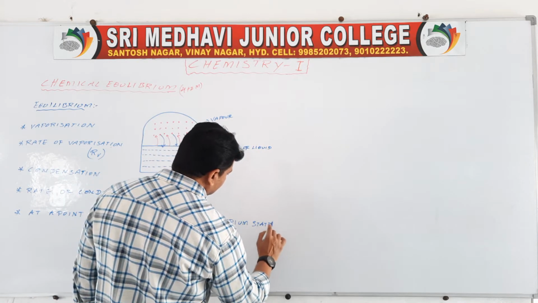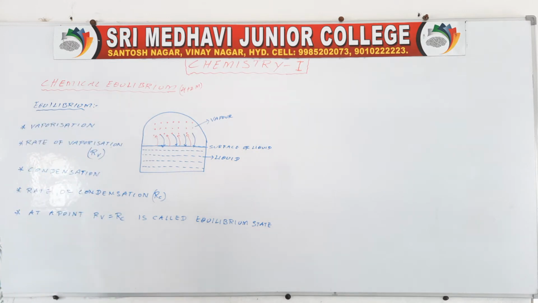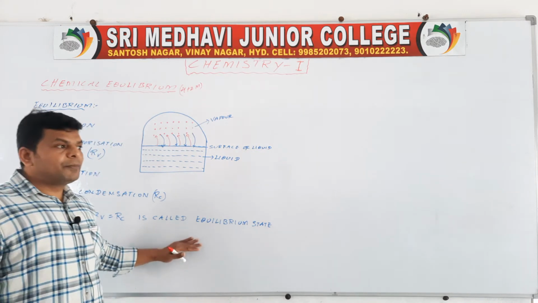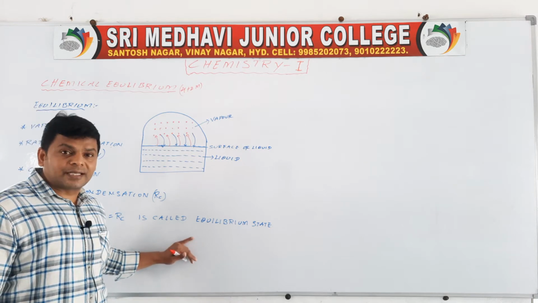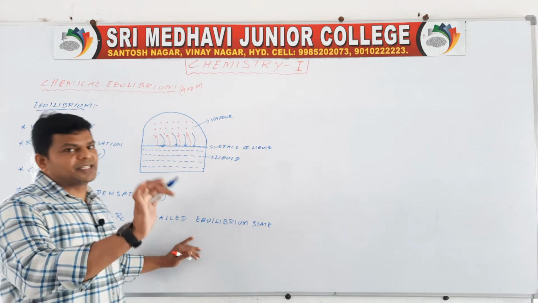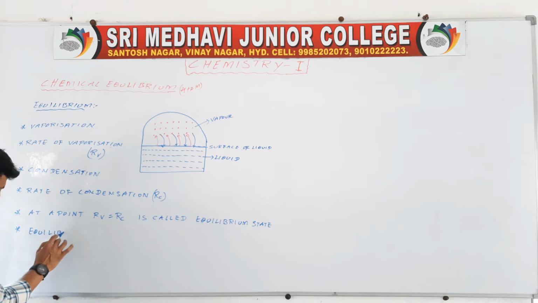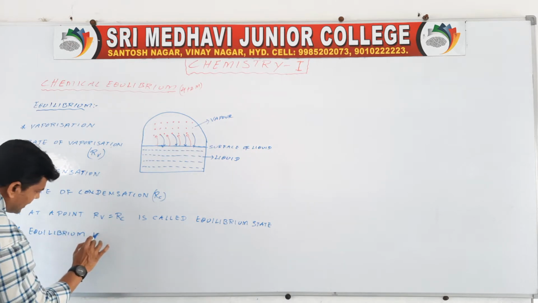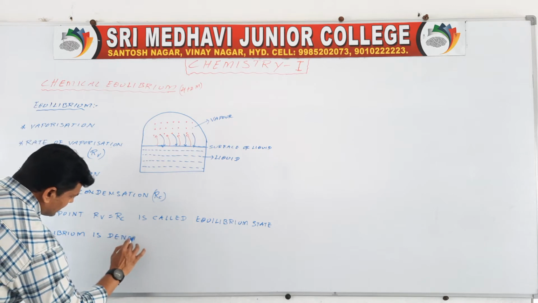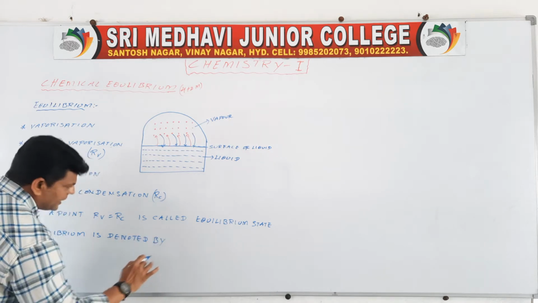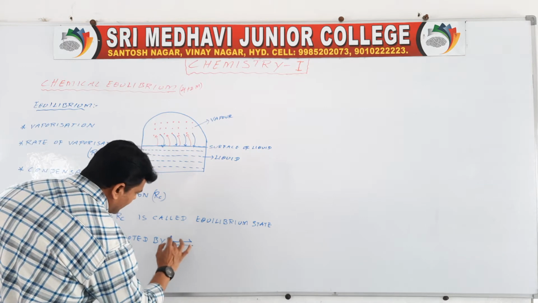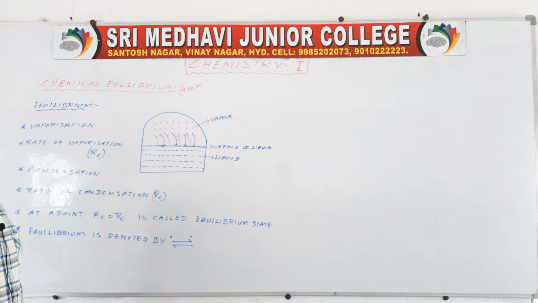At equilibrium, the mixture of reactants and products is called the equilibrium mixture. Equilibrium is denoted by two half-headed arrows.